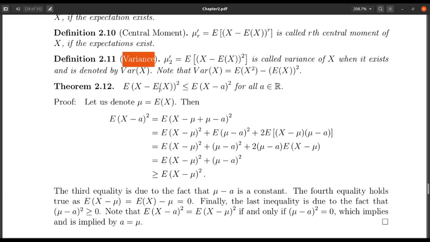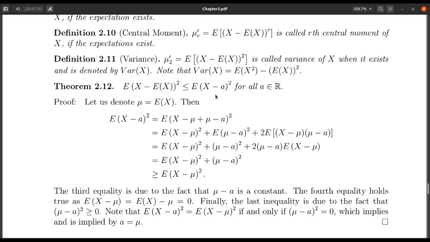So note that this part is nothing but the variance. So what does this theorem say? This theorem says that variance, which is expectation of (X minus expectation of X) whole square, is always less than or equal to expectation of (X minus a) whole square. So what does this mean? See, a is any constant. This basically means that this expectation is smallest when I replace this a with expectation of X.